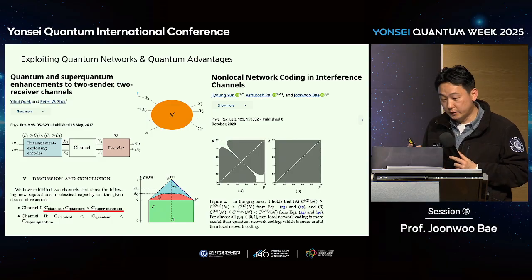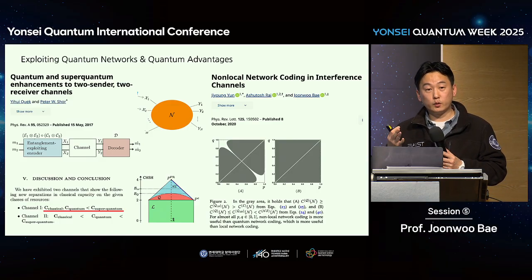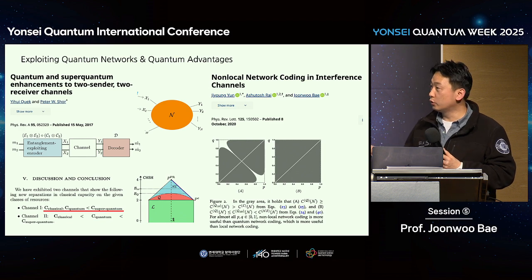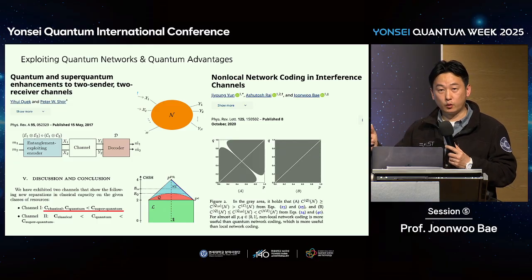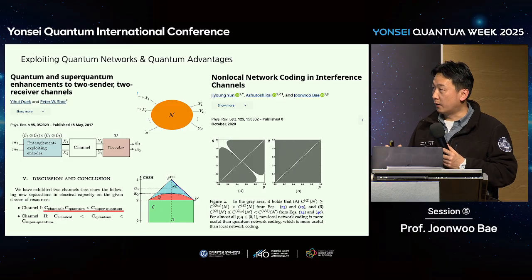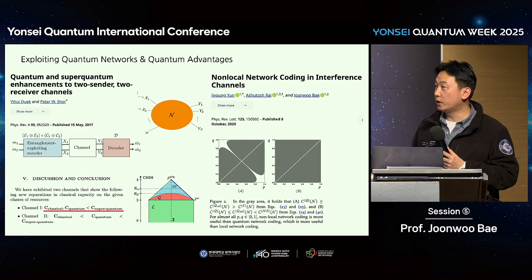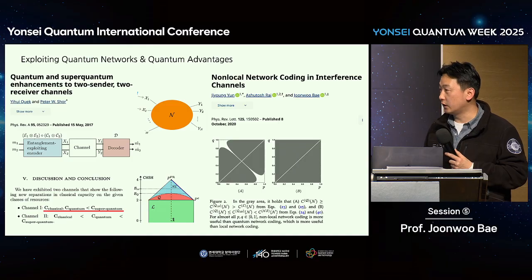So it's Peter Shor who gave the first idea about how we can get network advantages in communication. He went to a two sender and two receiver scenario and looked at the channel capacity. One of the open problems is this: two parties share non-classical correlation, which can be quantum or post-quantum correlations, and they use this correlation to encode messages. Then there is some channel such that quantum encoding or post-quantum encoding gives higher channel capacity than classical ones. That's the result here.